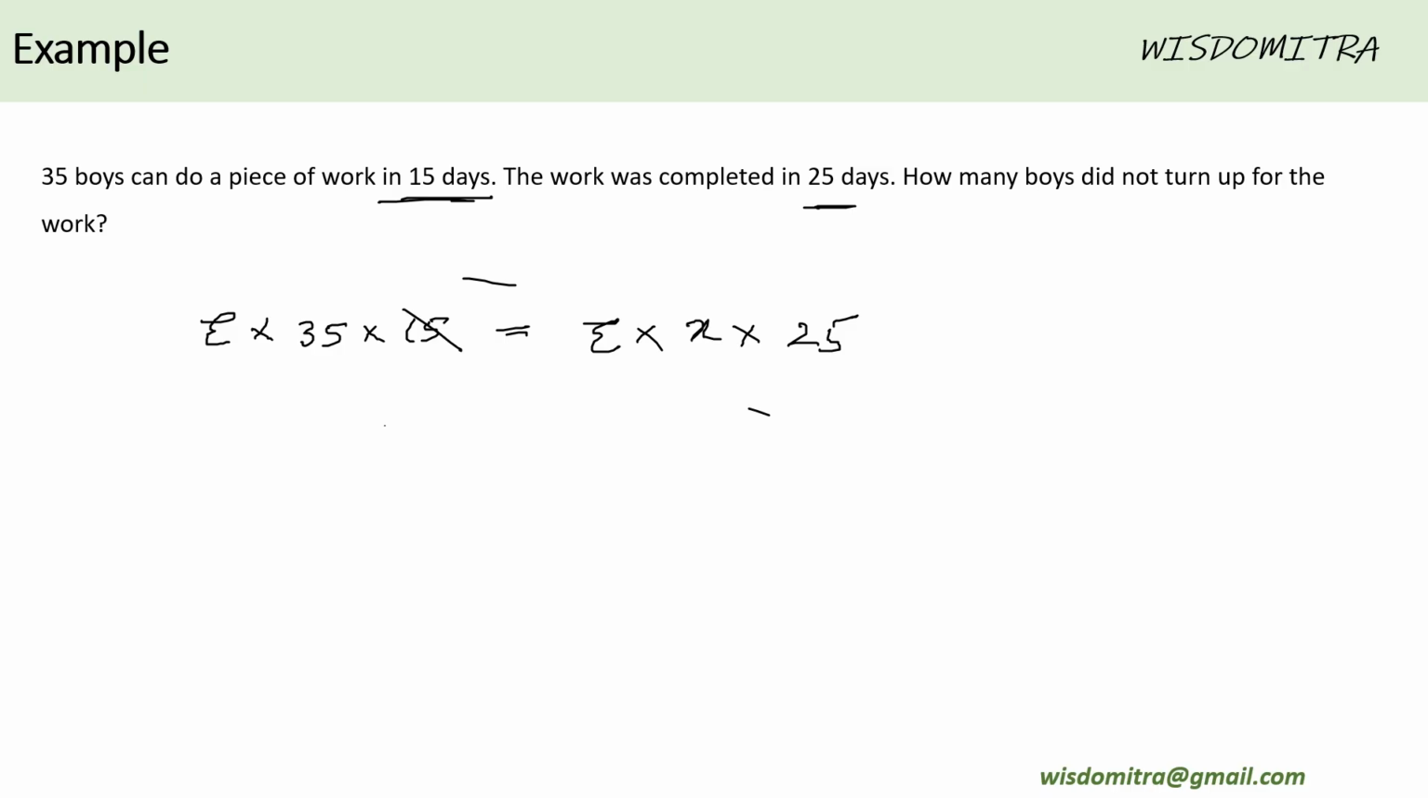So let us see, 5 times, right? Efficiency is not relevant as of now. So x is nothing but 35 times 3 by 5, that means 21. So 21 people were there while working, not 35. And that's the reason the number of days taken is slightly more. Instead of 15 days, it took 25 days. So 21 boys turned up.